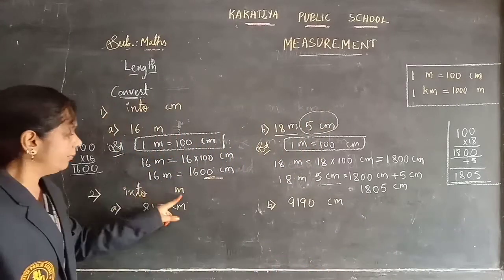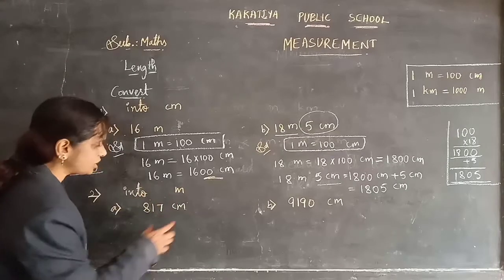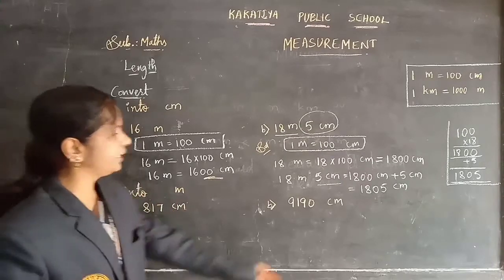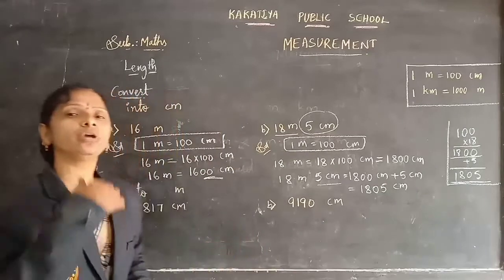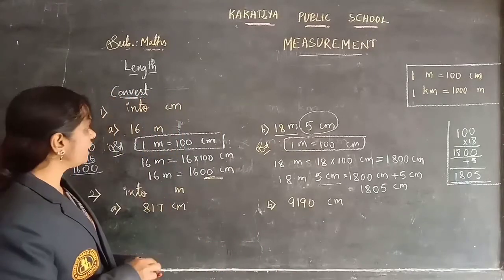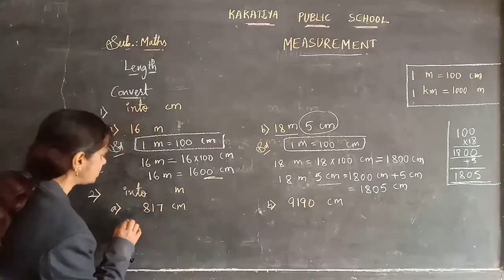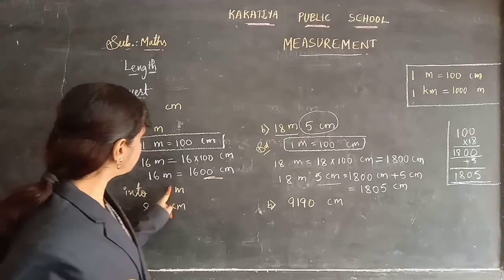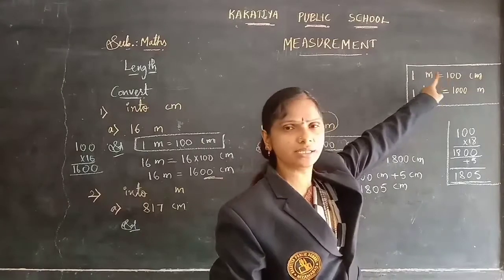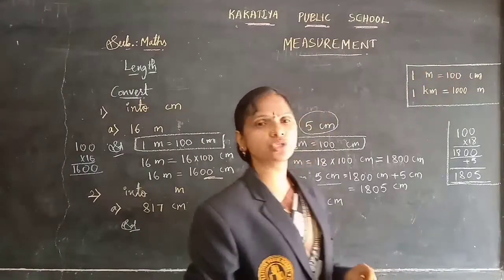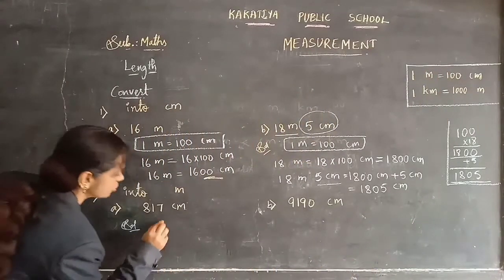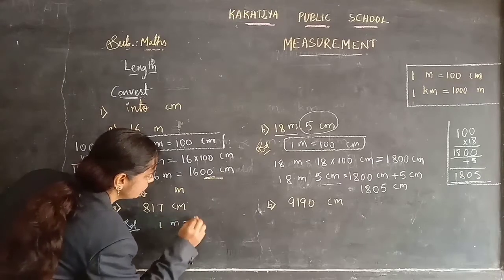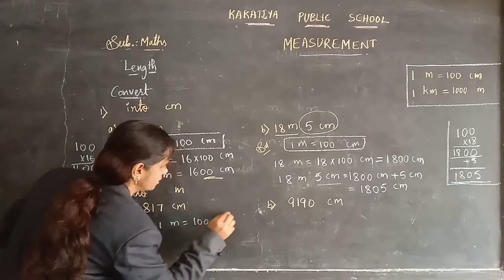Convert into meters. The given question has centimeters, and here also centimeters. We need to convert into the meters. How can we convert into the meters here? First you need to take the meters and centimeters. What is the formula? 1 meter is equal to 100 centimeters only, children. So 1 meter is equal to 100 centimeters.